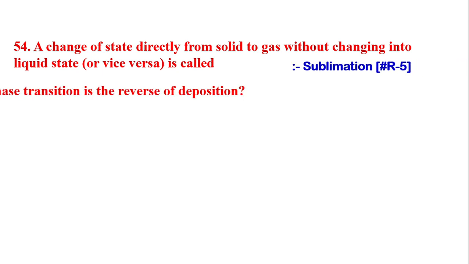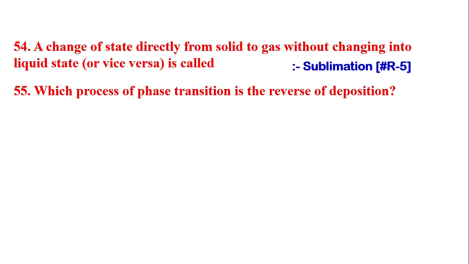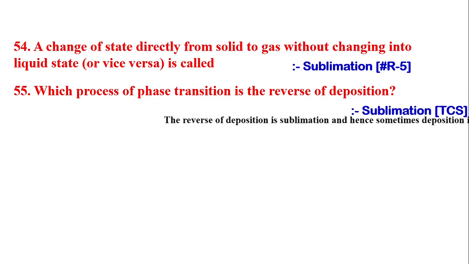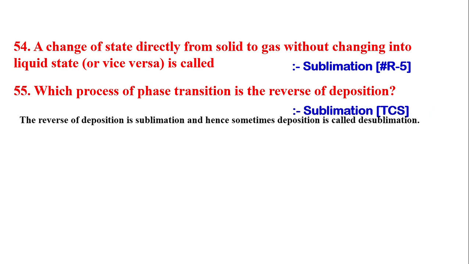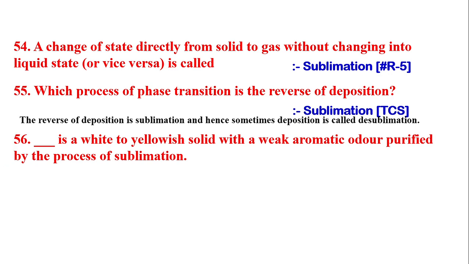Next question is, which process of phase transition is the reverse of deposition? The answer is sublimation. The reverse of deposition is sublimation, and hence sometimes deposition is called desublimation. Next question is, dash is a white to yellowish solid with a weak aromatic odor purified by the process of sublimation.